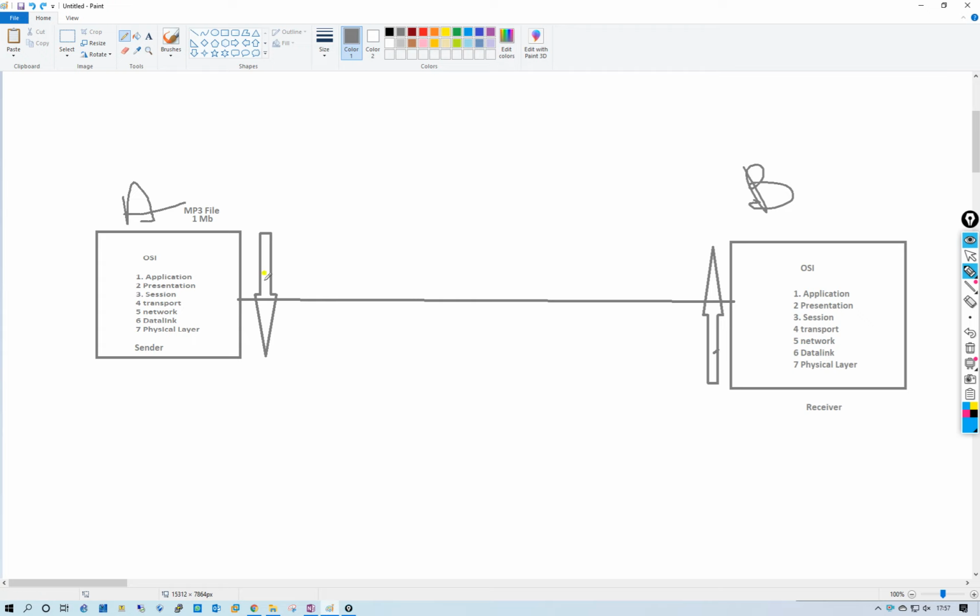Suppose the 1 MB of data is separated into 10 different small parts. Then it will send them one by one to the receiver. The receiver will acknowledge: I have received 1, I have received 2, I have received 5, I have received 4.